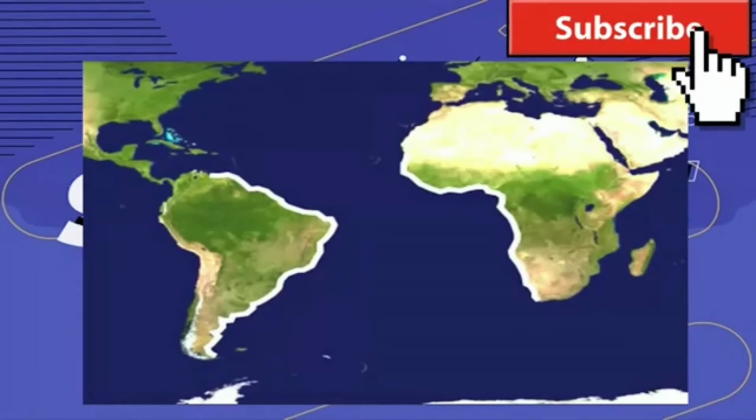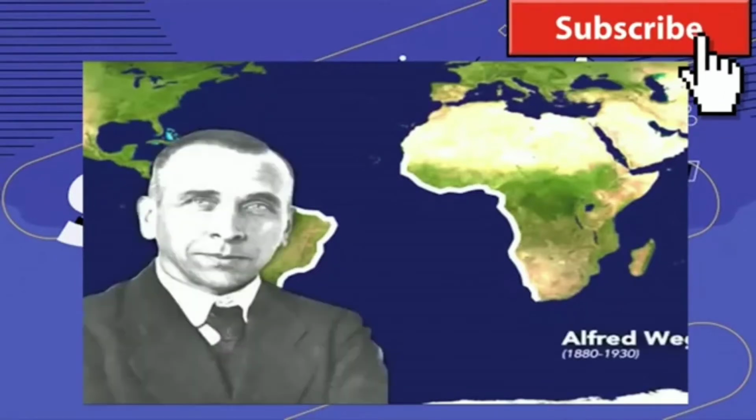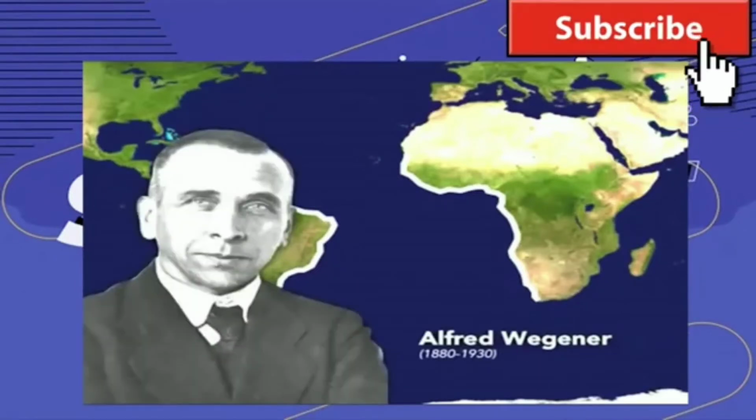But there have been a few brave scientists throughout history who have thought that it must be something more. Let me introduce you to one. This is Alfred Wegener. Alfred Wegener was a German meteorologist. He studied weather. He lived in the late 1800s and early 1900s. And as a weather person, a scientist of the atmosphere, of course, Wegener spent a lot of time looking at maps. And so he noticed this strange shape phenomenon, just like you did. The problem is he couldn't get past it. He actually devoted his whole life to it.